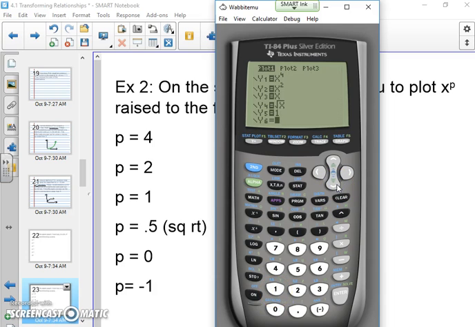That should form a straight line. And then finally, we also want to have X to the negative 1 power. Now, I don't particularly care about what this looks like everywhere. Like I said, I only care about the first quadrant.